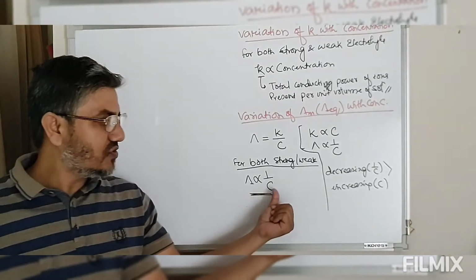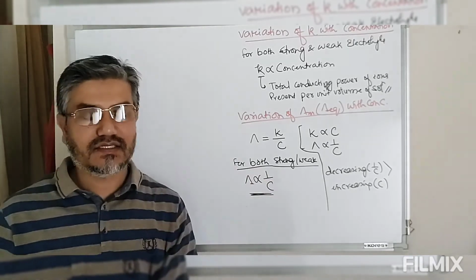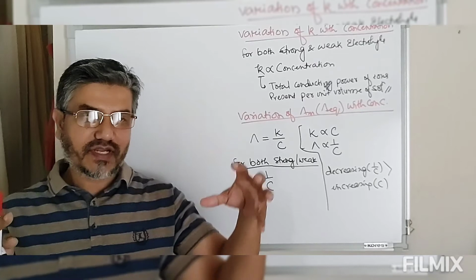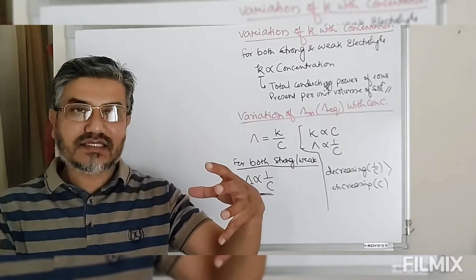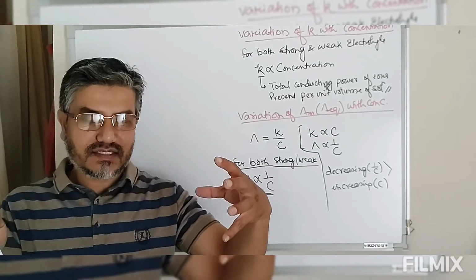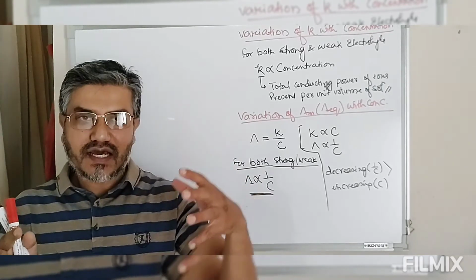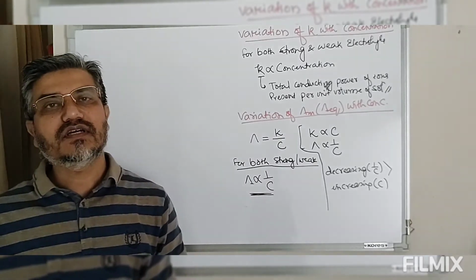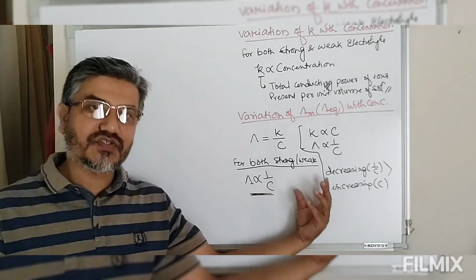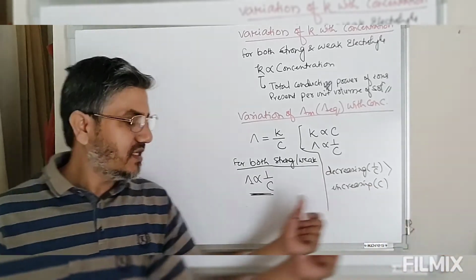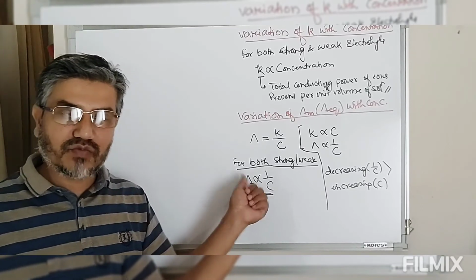On the other side, if concentration is decreased, means dilution, ions are less. So ions are at further distance because we are having extra volume of solvent. So in between these ions we have a large quantity of solvent. So ions are at greater distance. As the ions are at greater distance, inter-ionic interaction will be less. As the inter-ionic interaction is less, ions will move with faster speed, or the mobility of ions increases. As the mobility of ions increases, this molar conductance or equivalent conductance will increase.